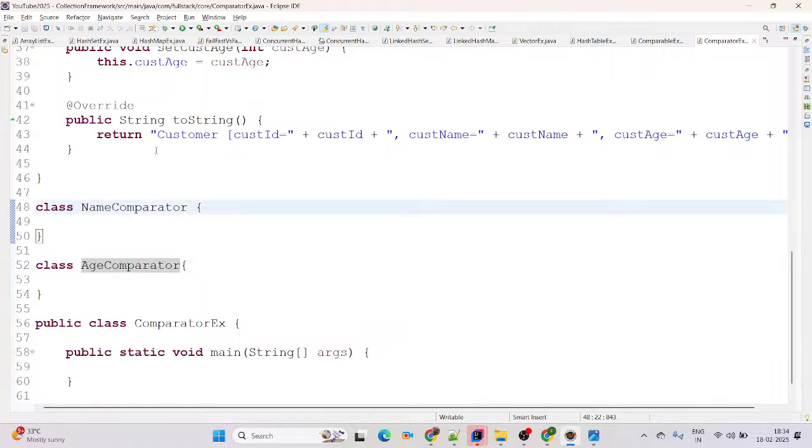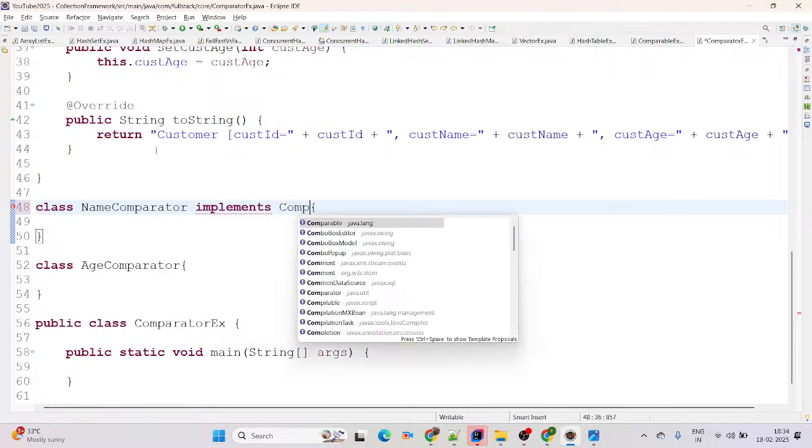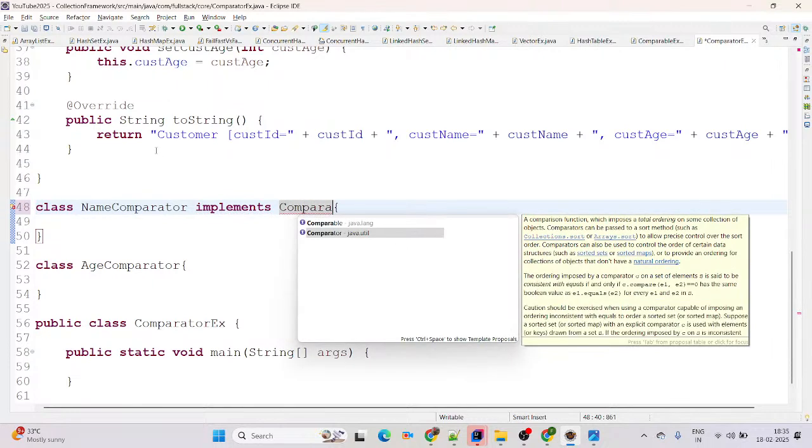Now I am just adding here, you can simply consider this is implements Comparator. Comparator is a functional interface coming from java.util package. How are we saying this is a functional interface? Because there is a single abstract method, SAM.